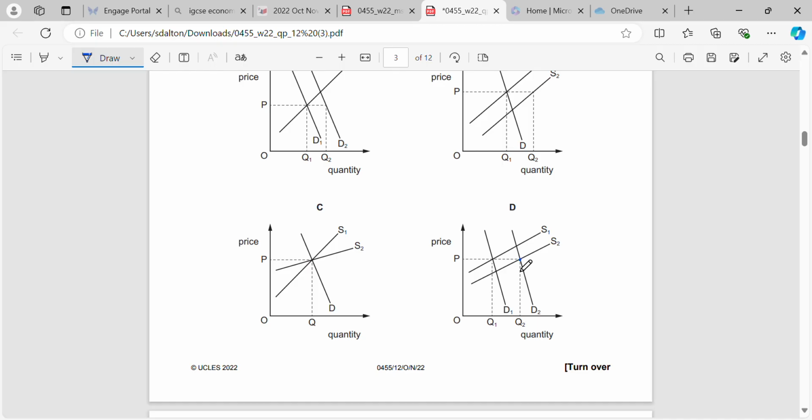We've moved to a new equilibrium because supply has moved right and demand has moved right. So we're at a new equilibrium. Demand equals supply in this case. Here, what's happened? Demand or supply has shifted, but we're still at the same point. So demand is still equal to supply. We're still in equilibrium.